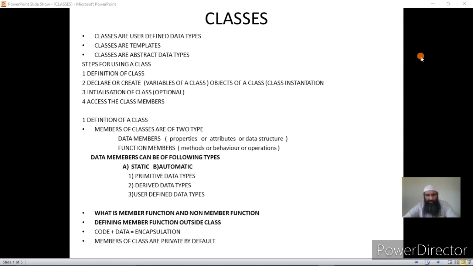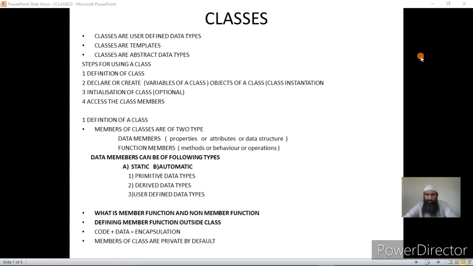There is no difference between a structure and a class, except that classes are created with the class keyword, structures are created with the struct keyword. All the members of the class by default are private, and all the members of the structure by default are public. Now we call the variables of a class objects, and the variables of structures we call structure variables. We say an object is an instance of a class, but it is one and the same thing. It behaves exactly the same as a structure variable.